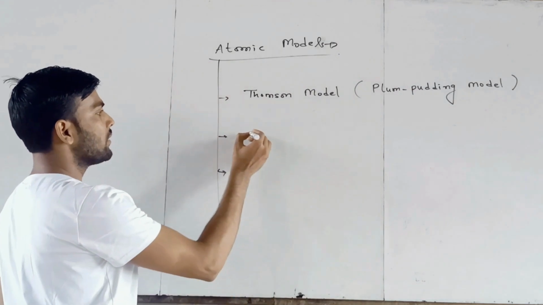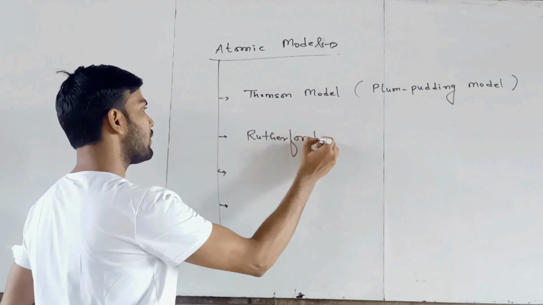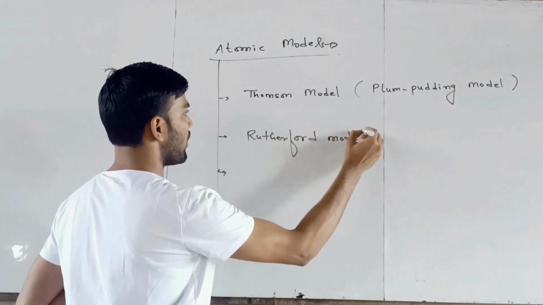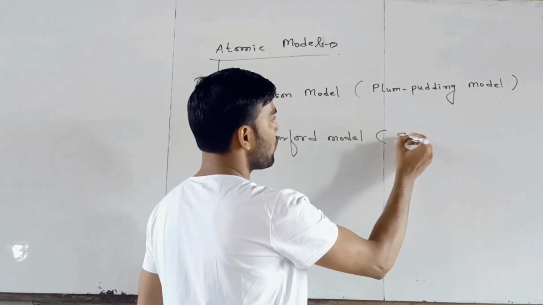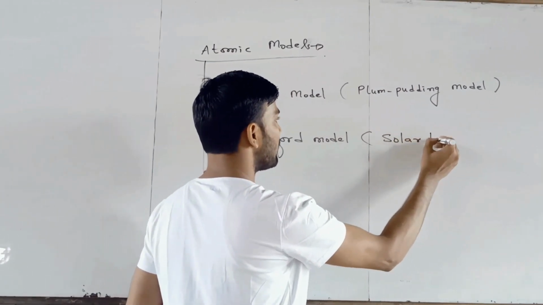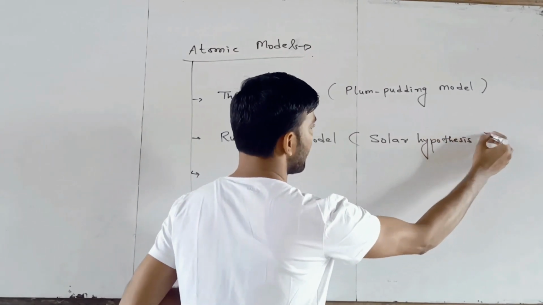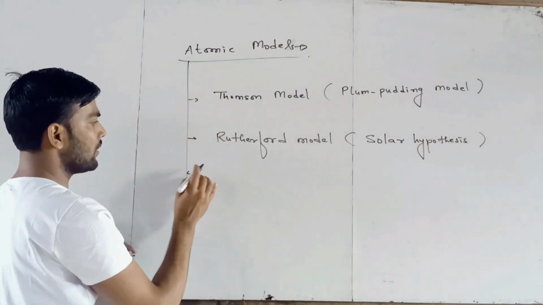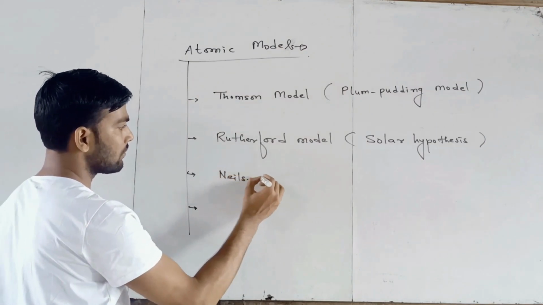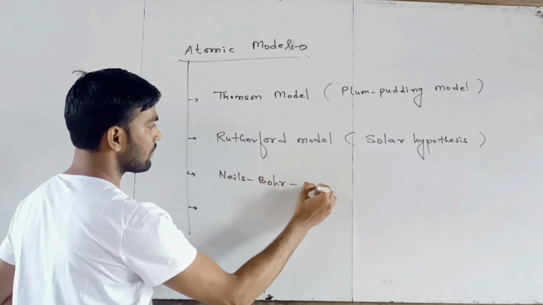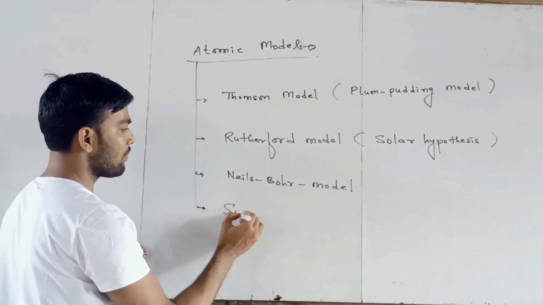And second model is Rutherford model. Rutherford model is called solar hypothesis. And third model is Niels Bohr model. And last model is Sommerfeld model.